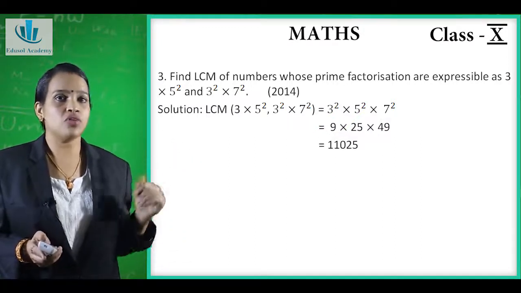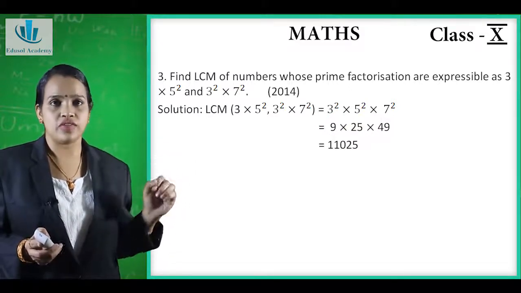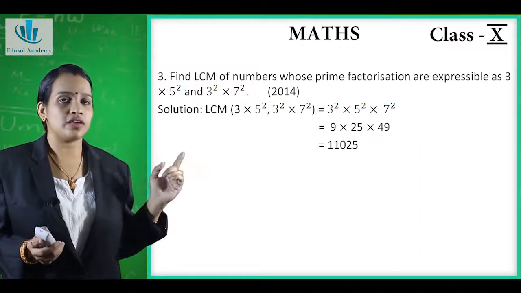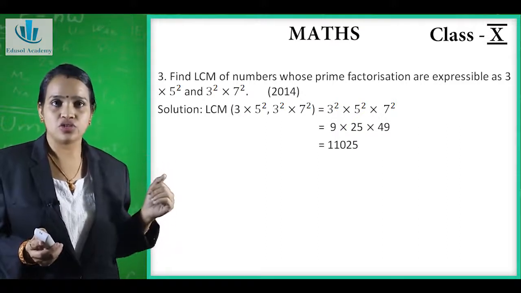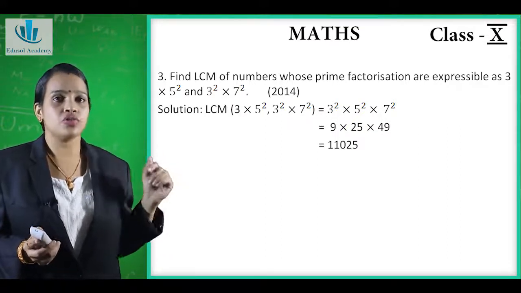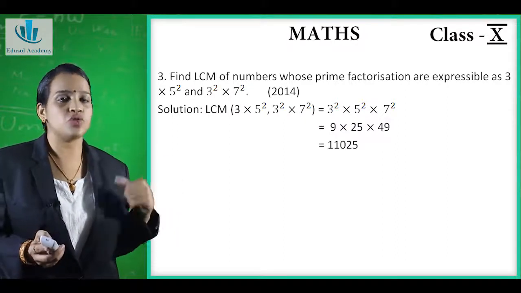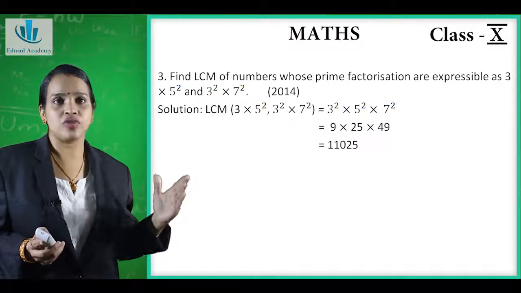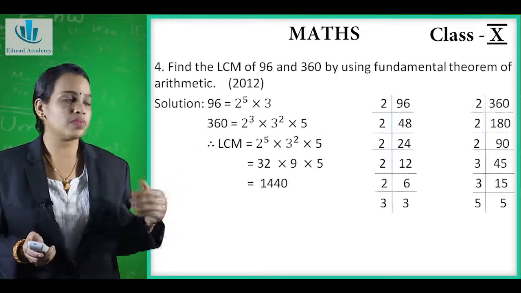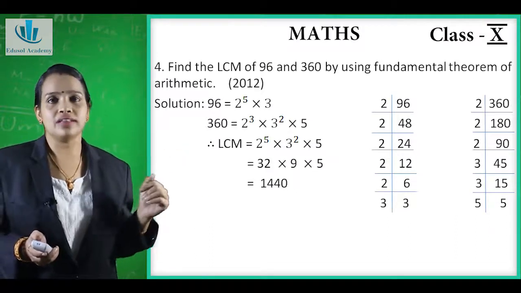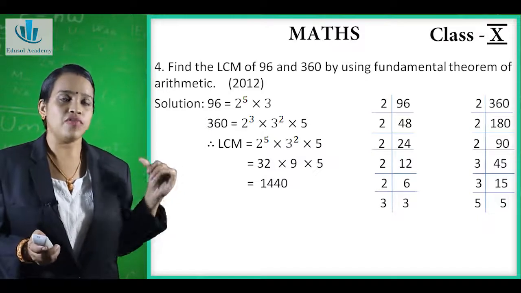Now the LCM of 3 into 5 raised to 2 and 3 raised to 2 into 7 raised to 2 is equal to 3 raised to 2 into 5 raised to 2 into 7 raised to 2. 3 raised to 2 is 9, 5 raised to 2 is 25, 7 raised to 2 is equal to 49. So 9 into 25 into 49 gives 11,025.